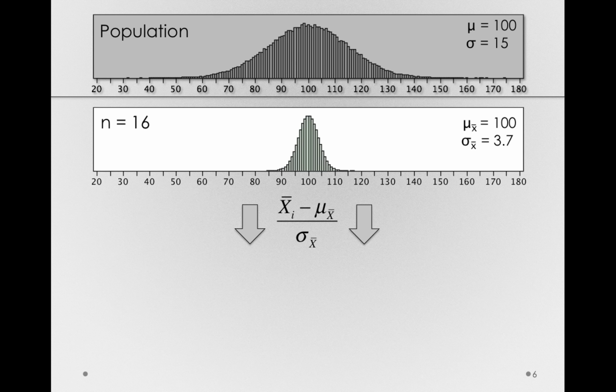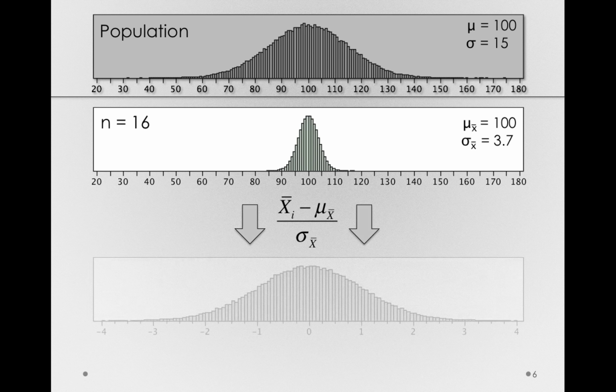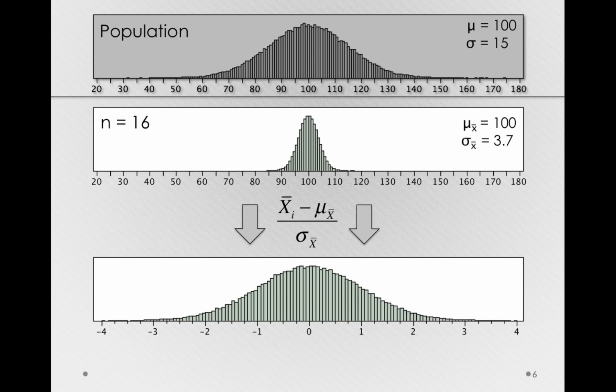So, we take every individual sample mean, subtract the population mean, in this case the mean of the sampling distribution of the means, and divide by a standard deviation, in this case the standard error, or the standard deviation of the sampling distribution of sample means. If we do this, we'll be left with a unit normal distribution, that is, a normal distribution centered at 0 with a standard deviation of 1. Remember, z-scoring a distribution will always give us a resulting distribution with a mean of 0 and a standard deviation of 1. If the distribution that we're z-scoring or standardizing started off as normal, the distribution we'll end up with is unit normal.